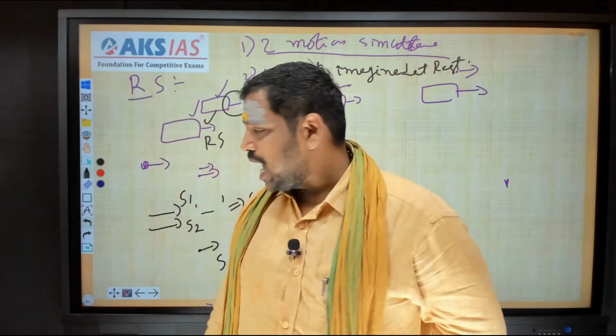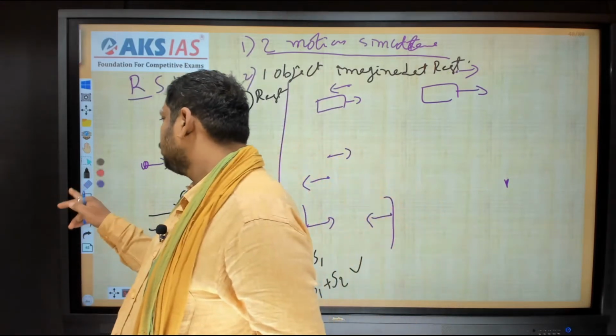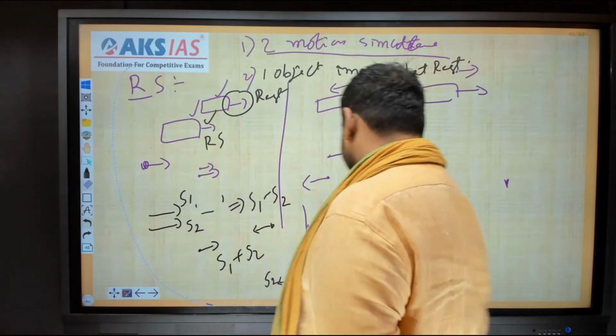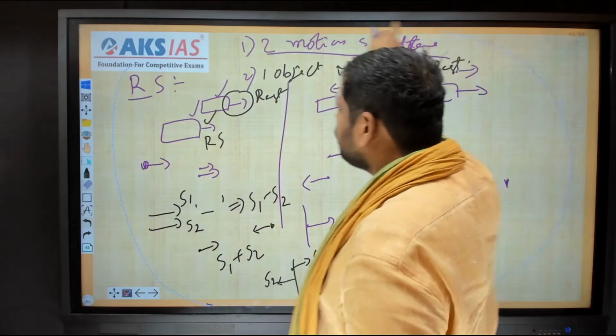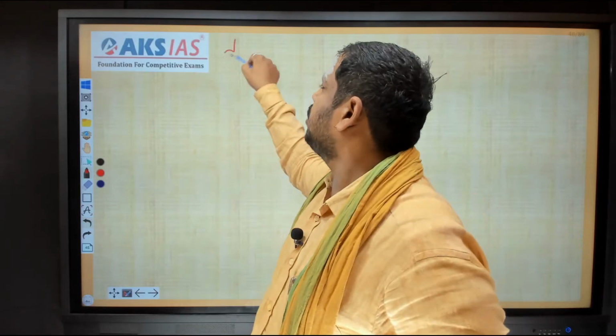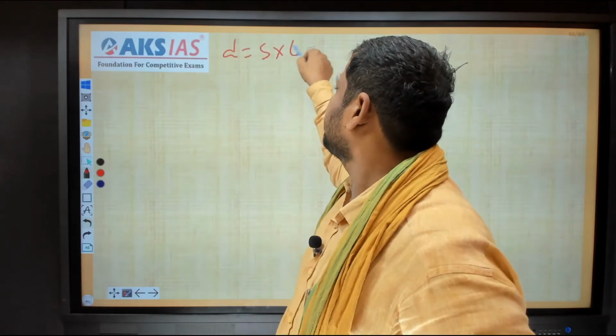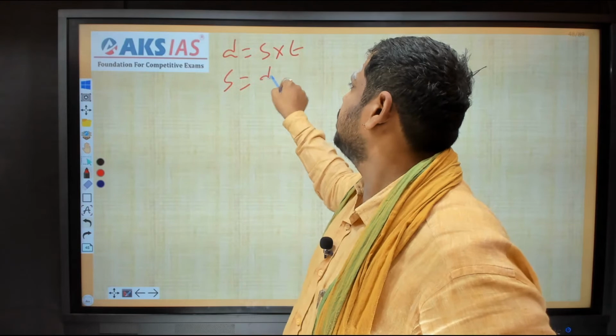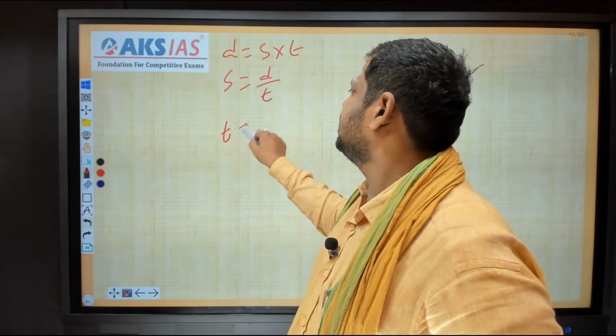Now after knowing the relative speed concept, we should know the basic formulas. Distance is speed into time. Speed is distance by time. Time is distance by speed.